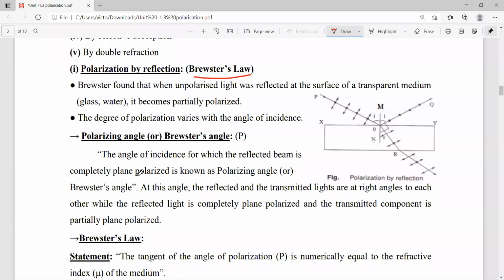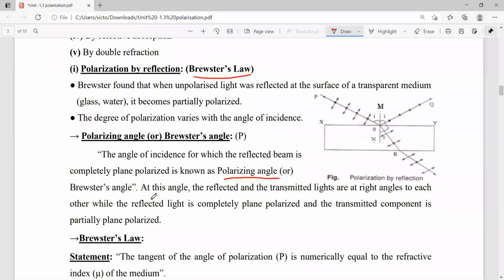But this type of case does not occur for every angle of incidence. It is not satisfied for all angles of incidence. It exists only at a particular angle of incidence. That particular angle of incidence is nothing but the polarizing angle.